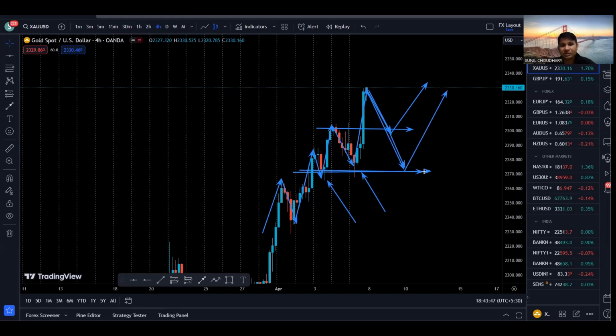But if we break this support and create a new low, in that situation we break the market structure to the upside and create a new market structure where we have created a new low. In this scenario, I'll be waiting for a pullback to this area, and then we'll be looking for a shorting opportunity as price retests the previous low. That is something on the 4-hour time frame.